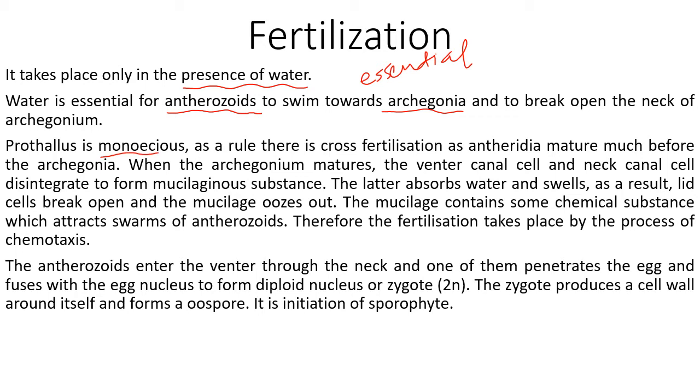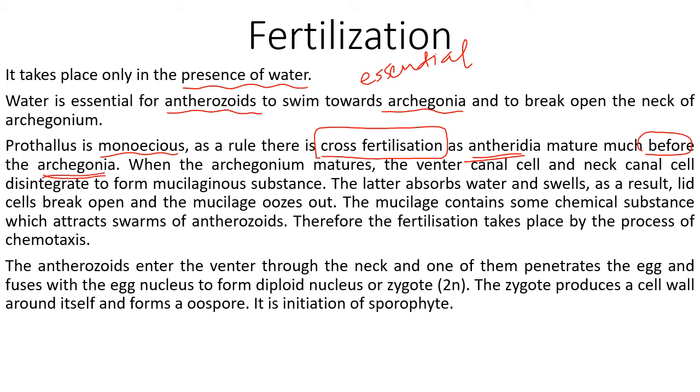Prothallus is monoecious, as you have seen. Both antheridia and archegonia are present in one and the same gametophyte of the prothallus. As a rule, there is cross fertilization. Remember, there is cross fertilization. Now, how is cross fertilization taking place? Let's see. Antheridia mature before archegonia. Which mature first? Antheridia before archegonia.